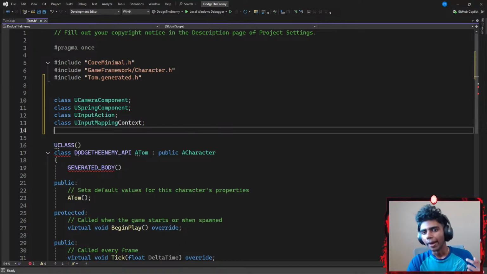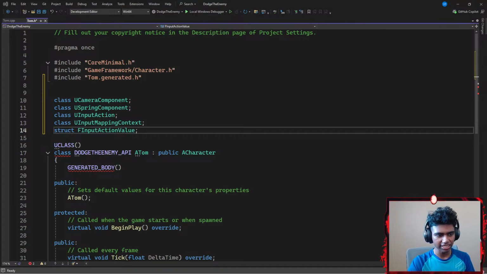Okay, now once I'm done with adding my input mapping context as well, is there something else that I want to declare? Maybe when my player actually clicks WASD, the value that he gets when he clicks those inputs, I might want to go ahead and declare that as well. But unlike the rest, that is not going to be a class. It's going to be a structure. So I'm going to go ahead and create a structure for, let's say, my F. F does stand for structure type stuff. I'm going to go with something like input action value. Is the value positive one or negative one when I either move forward, backwards, left, or right? If that made any sense, guys. It does sound kind of tricky, but it's actually kind of easy once we get a pretty good grasp of it. So let me just go all the way up here.